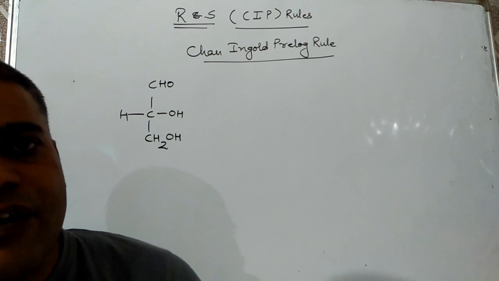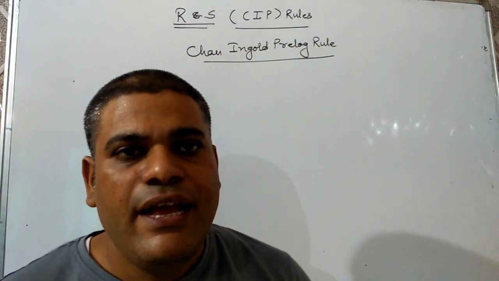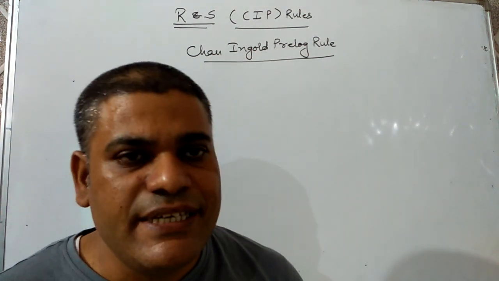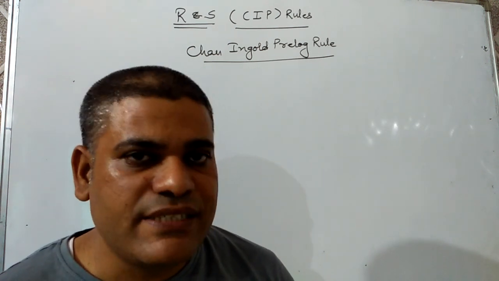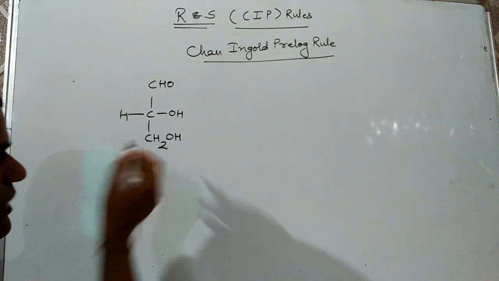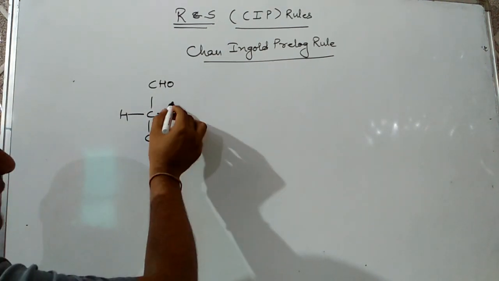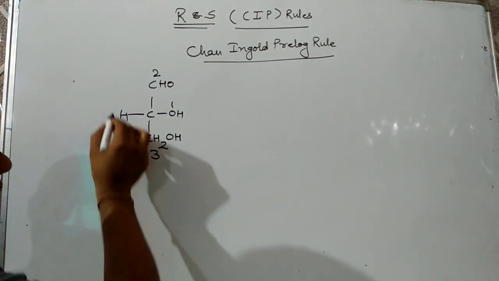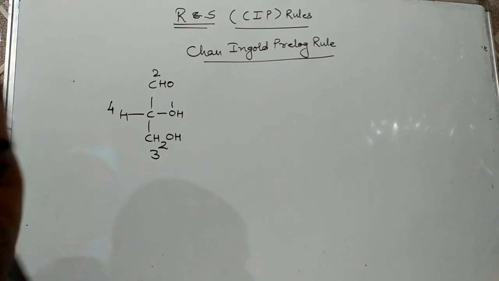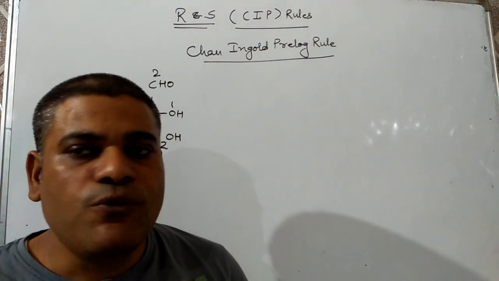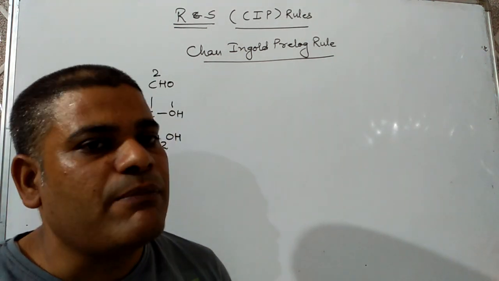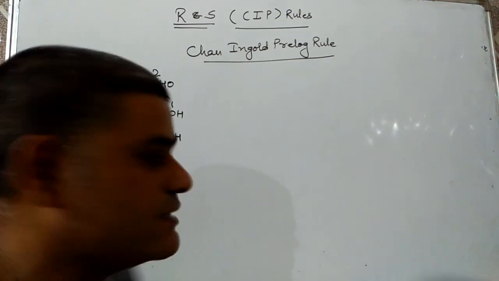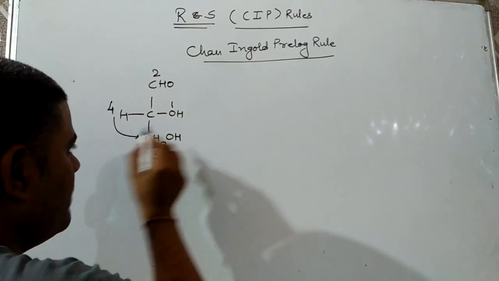The element with higher atomic number will get higher priority, and if the first element is the same, then we have to compare the successive elements. For example, here for D-glyceraldehyde, OH gets first priority, CHO second, CH2OH third, then H fourth. Now we have to make a rotation to bring the fourth priority group to the bottom.